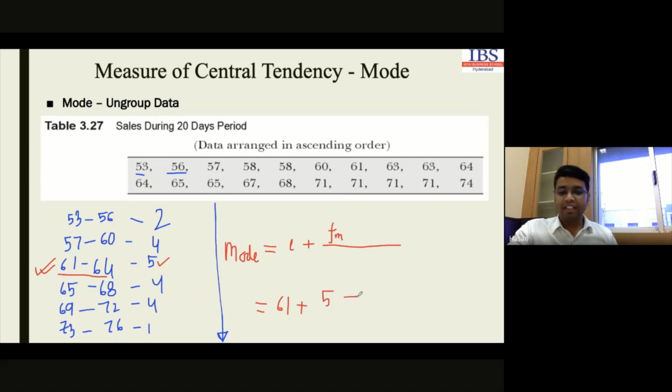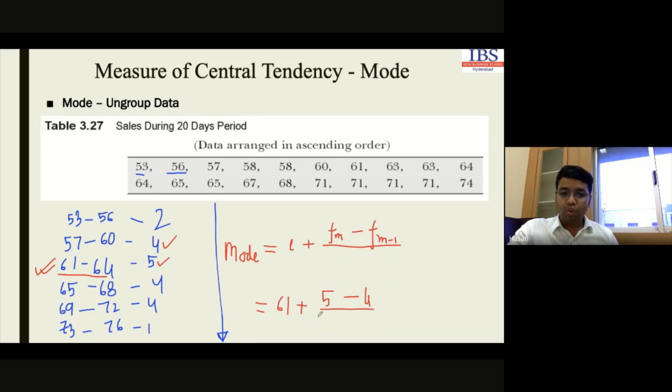Minus the frequency of the class preceding the modal class. What is the preceding class? This is the previous class, and its frequency is 4. Clear?